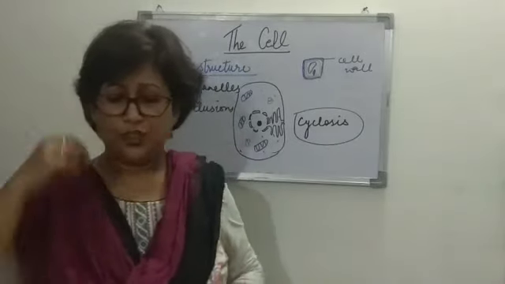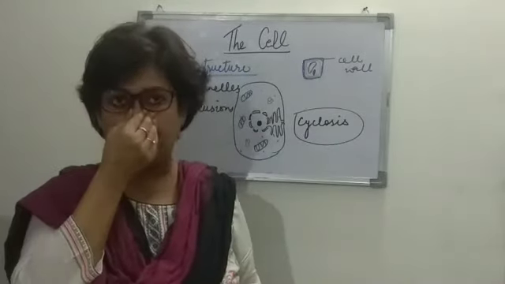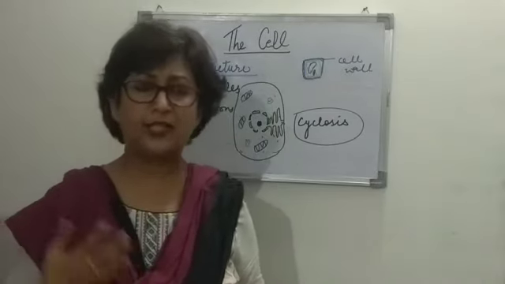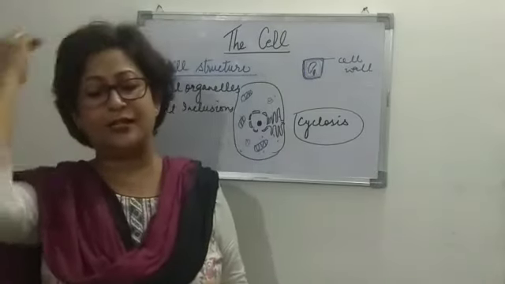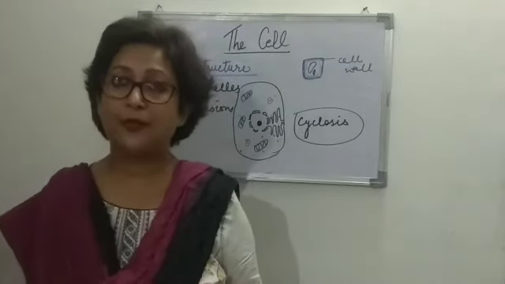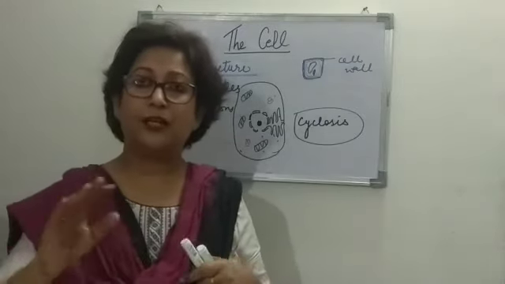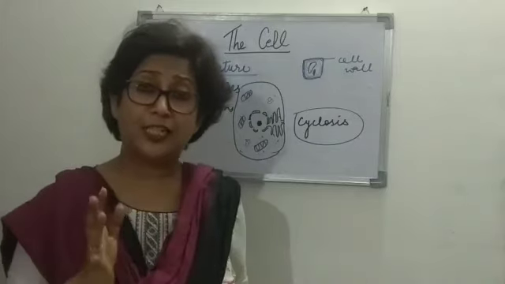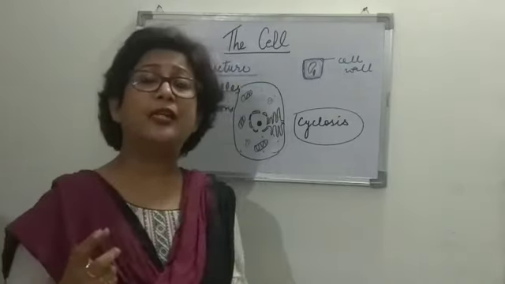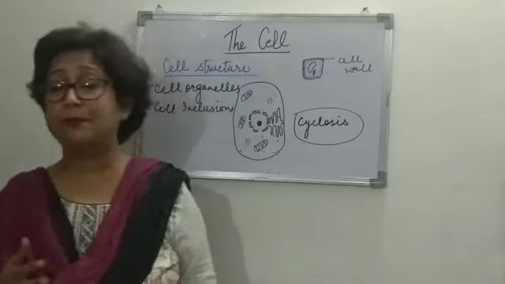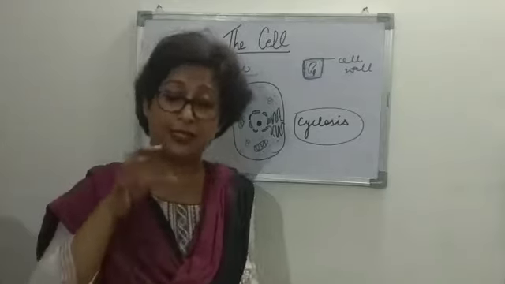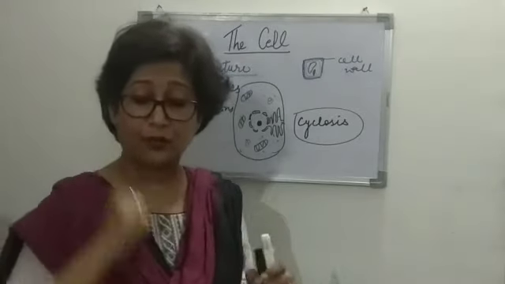So, if we briefly go through the functions of just a few main parts of the cell: the cell wall, found only in the plant cell, gives shape, rigidity and protection to the cell, whereas the plasma membrane regulates the entry and exit of certain substances. The cell membrane is a selectively permeable membrane. That means it does not allow every substance to enter or leave, only selected substances. So it controls and regulates that.